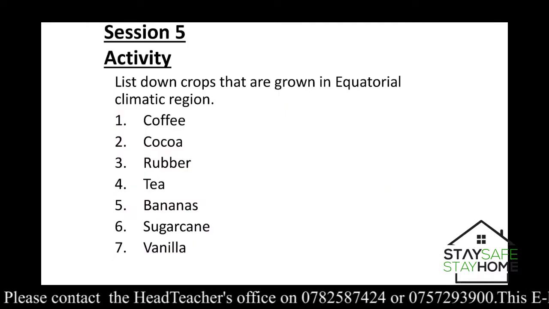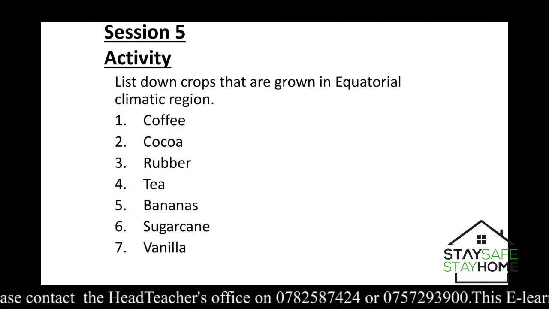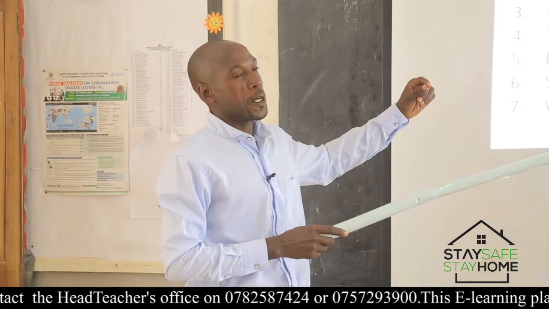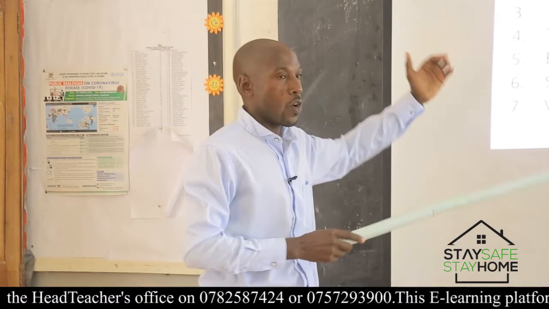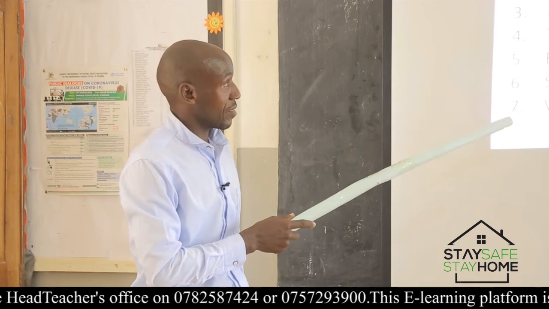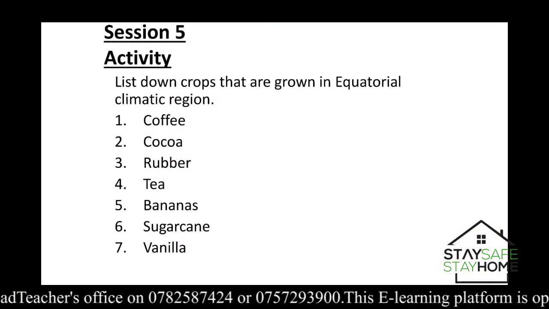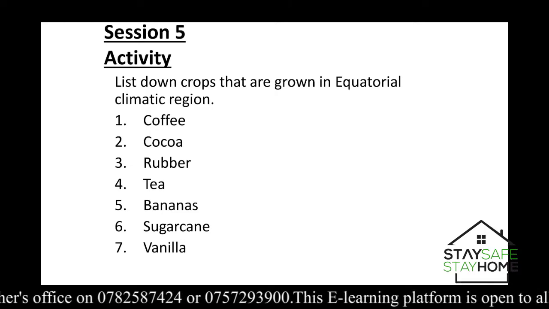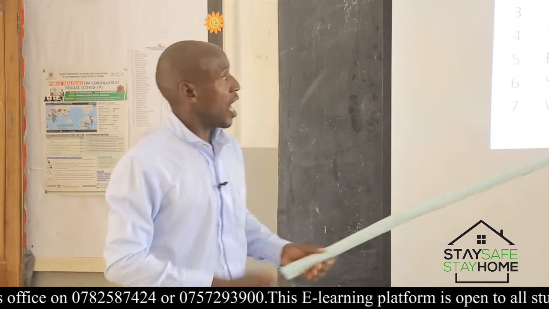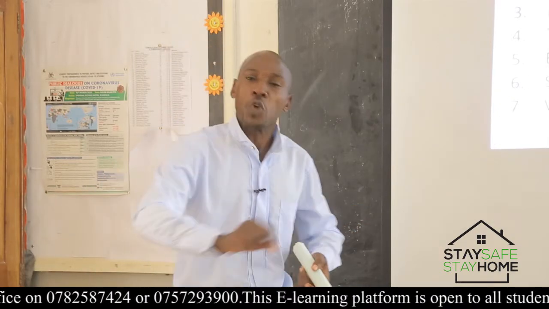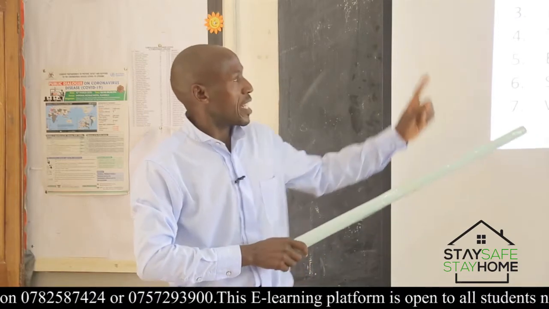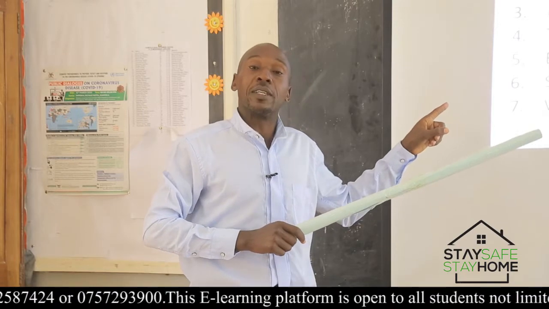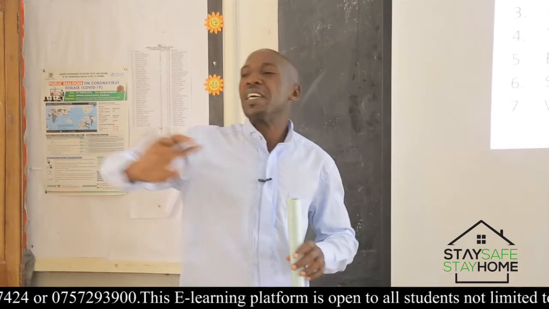There are different activities, there are different crops that are carried out in the equatorial climatic region. I remember I've told you that that's an area that stretches from 0 to 5 degrees north or south of the equator. These are some of the activities, and these are some of the crops grown. Here, basically, both perennial and annual crops are grown. But now, being that these annual crops can be grown anywhere, therefore, these plantation ones, these perennial ones take the first priority in equatorial climatic region because the others can be grown anywhere, okay?